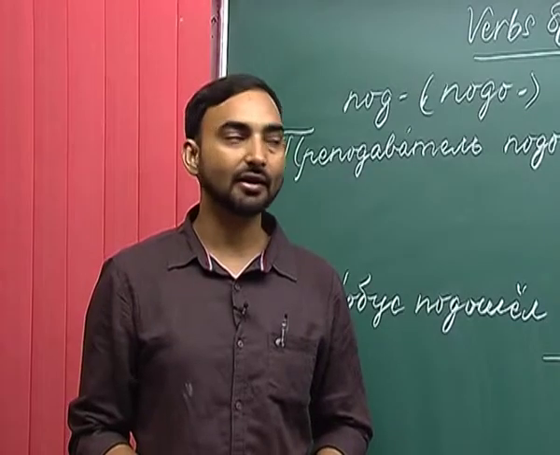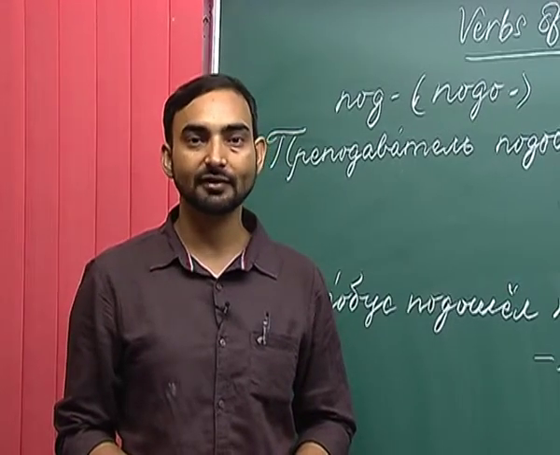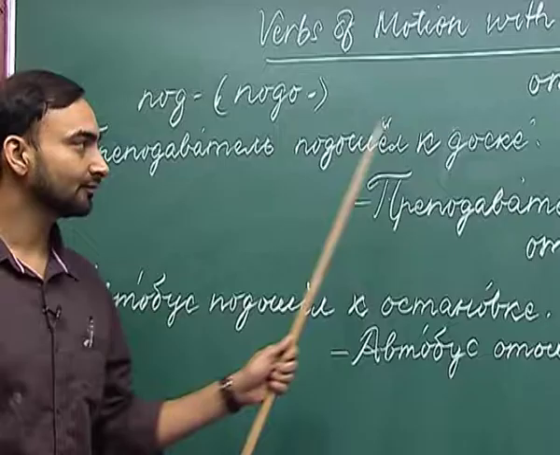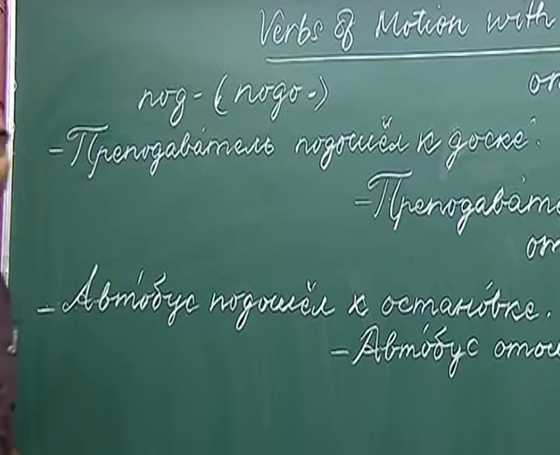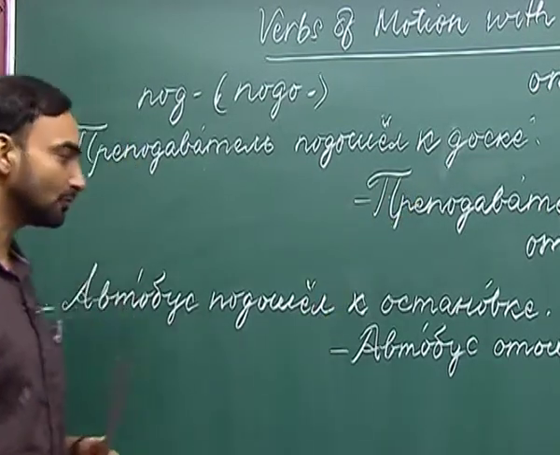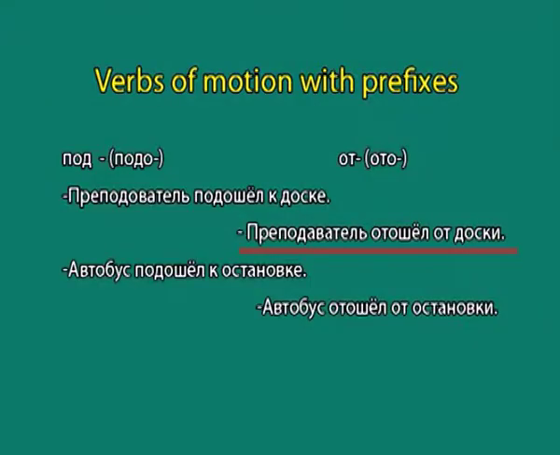Let us have a look at some of the examples of the verbs of motion with prefixes pad and at. Prapada vachal pada shulk daske. The teacher moved up to the blackboard. Daska is blackboard, or moved closer to the blackboard. Prapada vachal ata shol at daski.